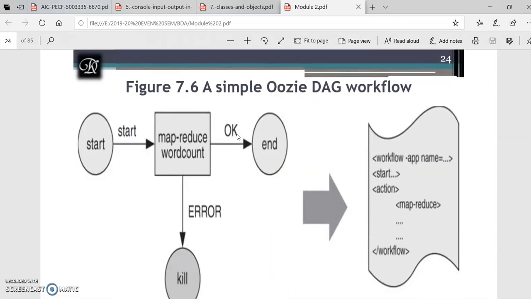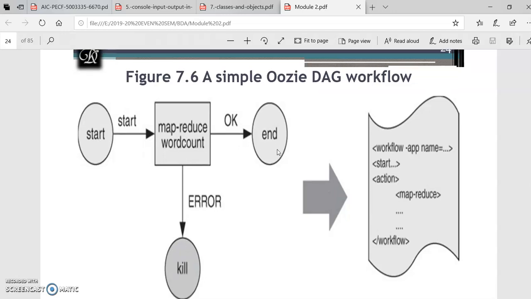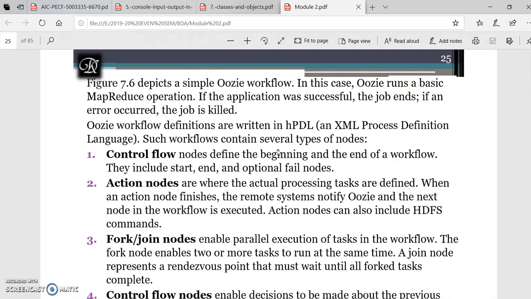So this is a simple example of an Oozie DAG, where they are trying to execute a MapReduce word count program. With the start, if you have any errors during the execution, it will kill the process. Otherwise, it will generate the output. Okay, so Oozie workflow definition can also be written in the hPDL programming language. So we usually call it an XML process definition language.